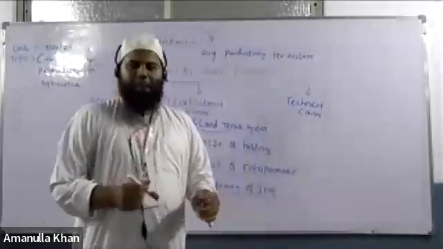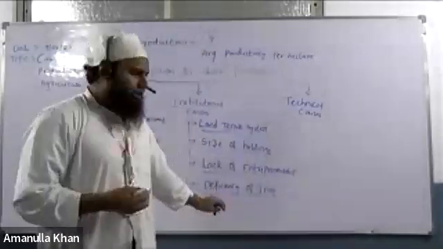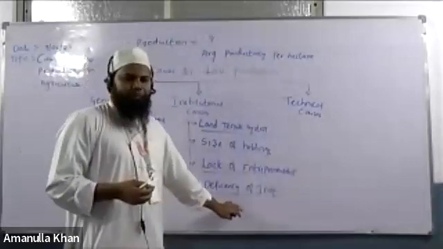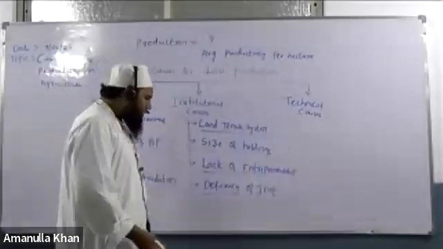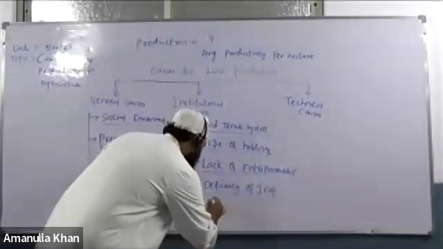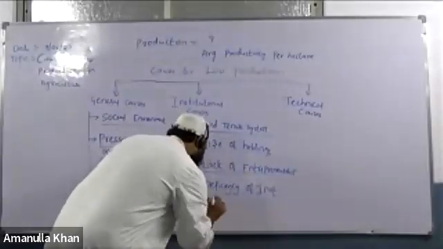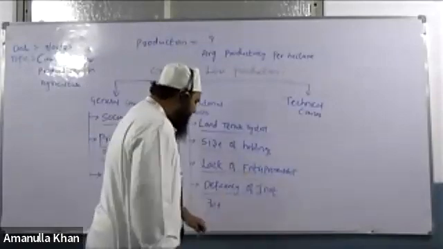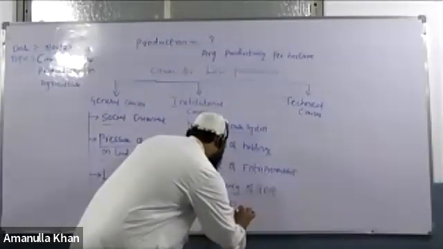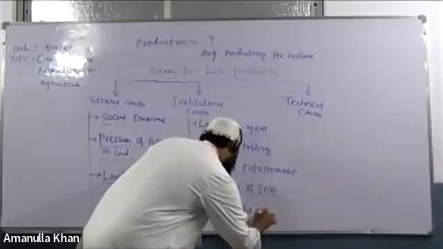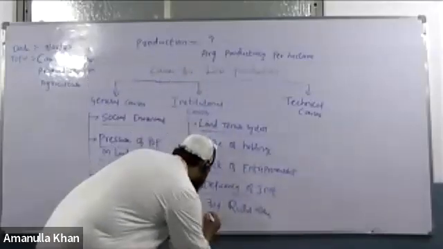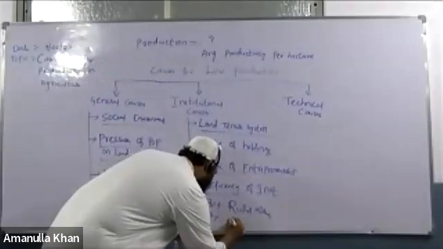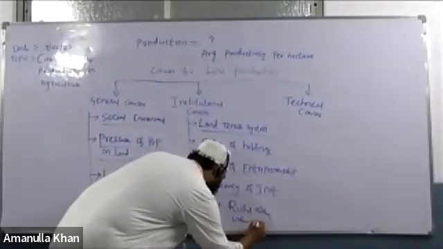With one instance, I'll explain this deficiency of investment. What is deficiency of investment? If you look here, 70% of the population lives in rural areas, and the rest, 30%, lives in urban areas.